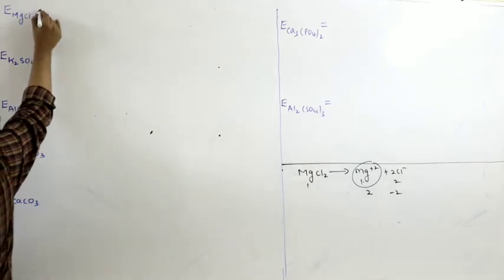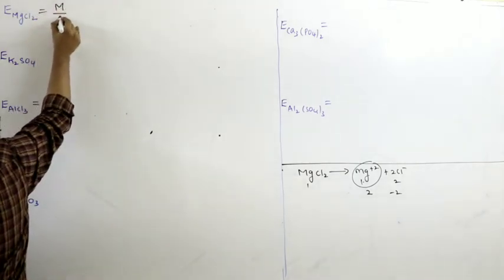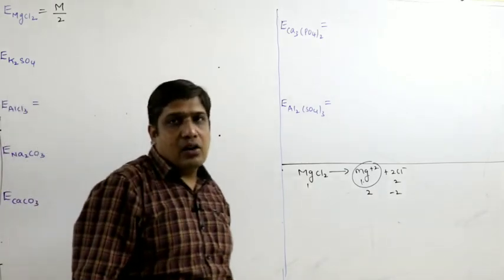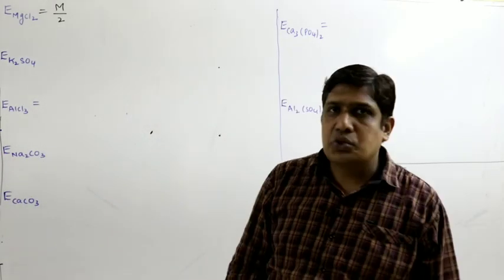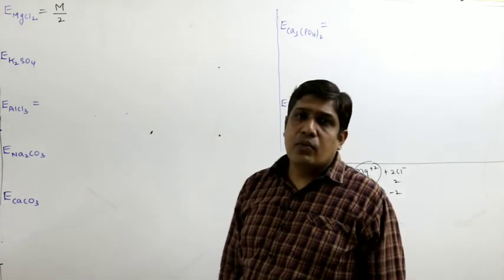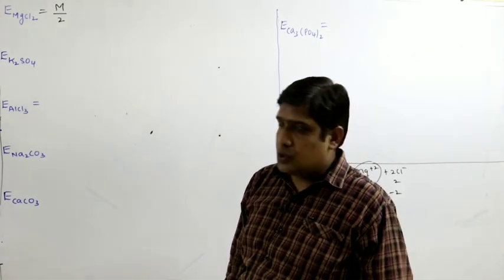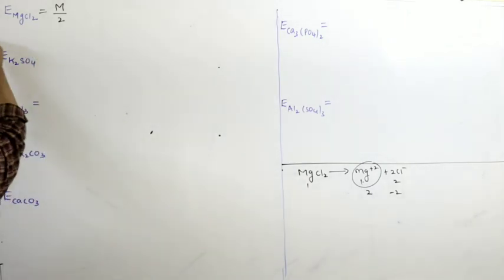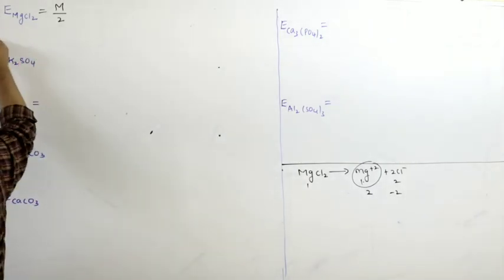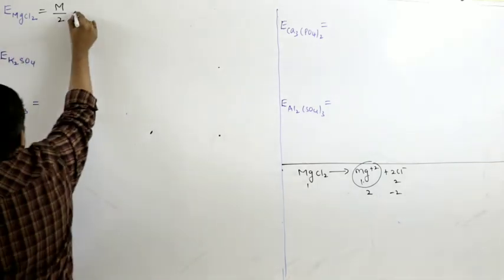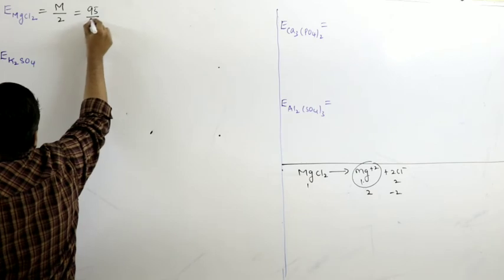So this is equal to molecular weight by 2. Total positive charge on the cation or total negative charge on the anion is 2. Or in the formation of MgCl2, how many moles of electrons are transferred? 2 moles, 2. So molecular weight: magnesium is 24, chlorine 71, so 95 by 2 is the answer.